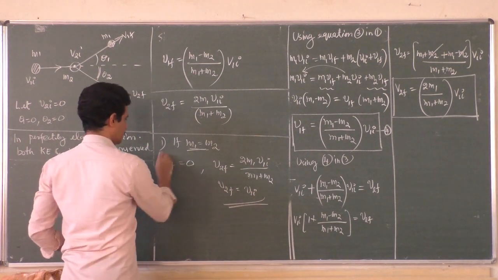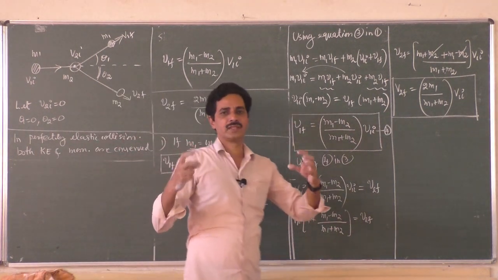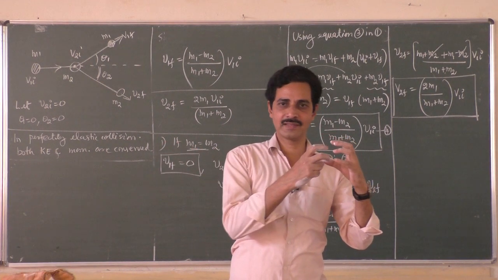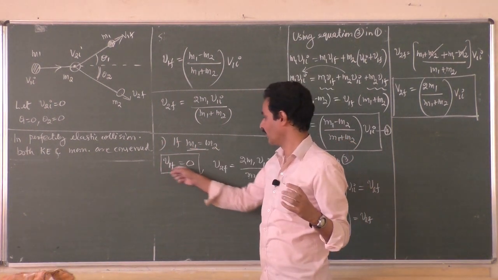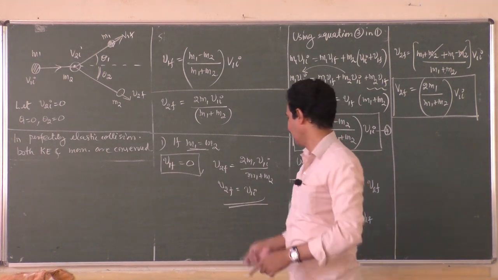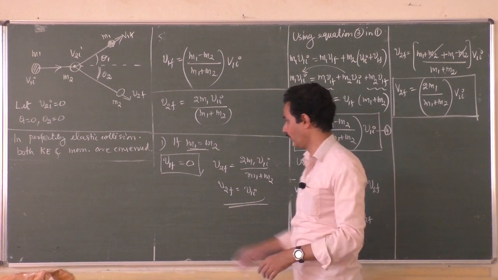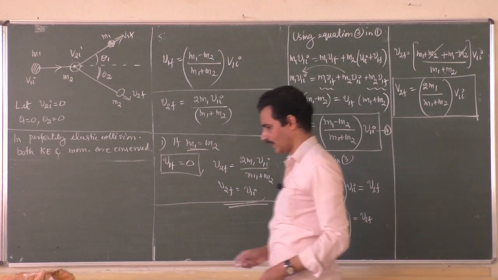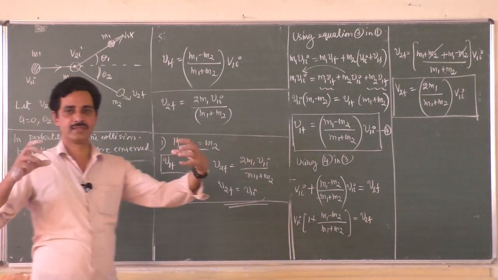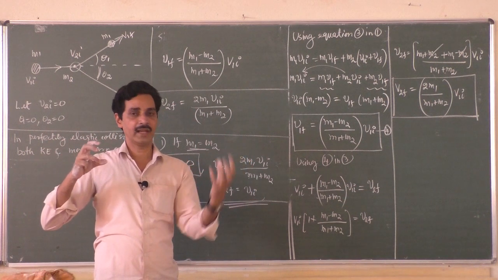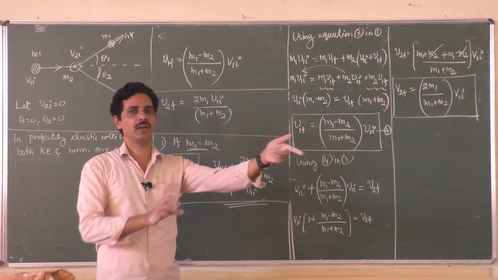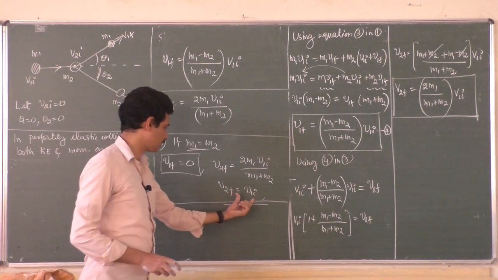What is the conclusion from this? If the masses of the two objects are equal, the second object is at rest and the first object is moving, then v1f is 0: the first object comes to rest, and the second object moves with the same velocity as the first one. That is the conclusion. Hope you can follow it. So in a perfectly elastic collision, if the masses are equal and the second object is at rest, the first object hits the second object and comes to rest, and the second object starts moving with the same velocity as the first one.